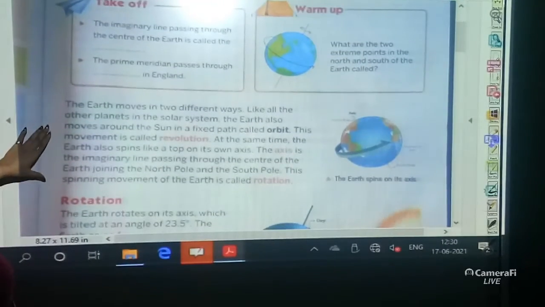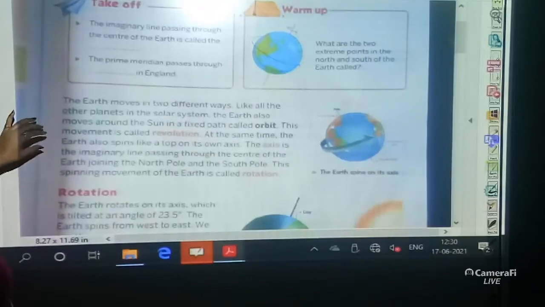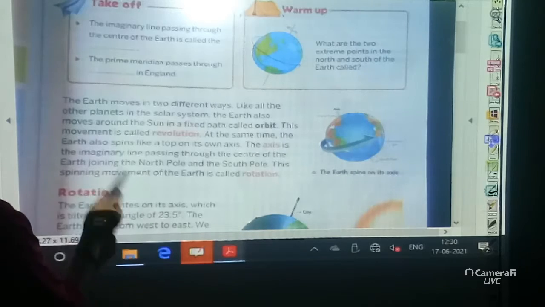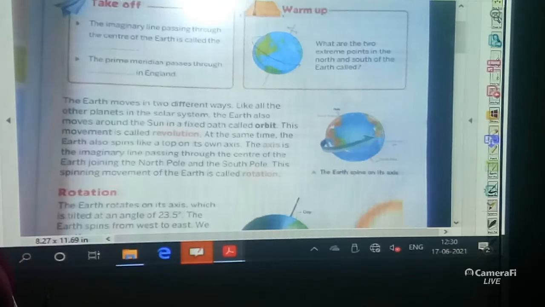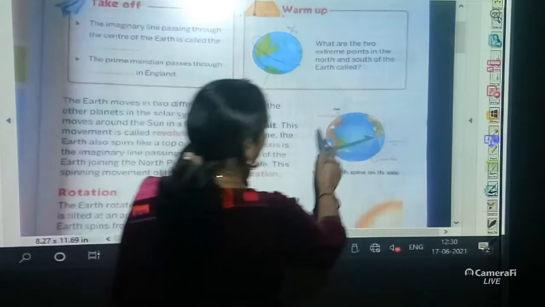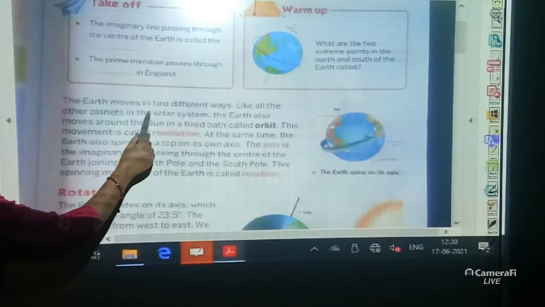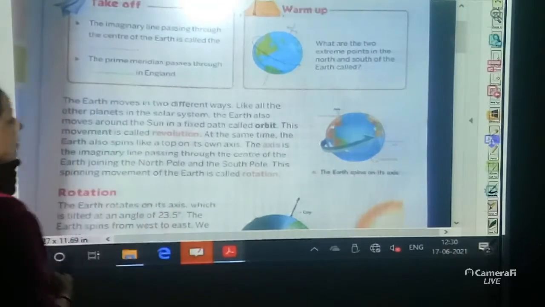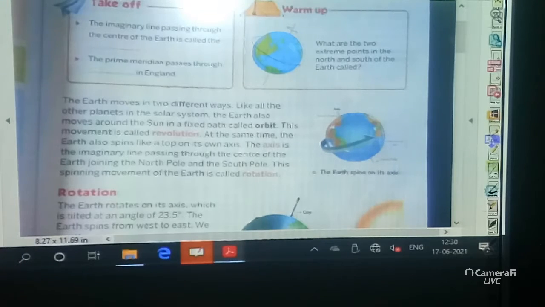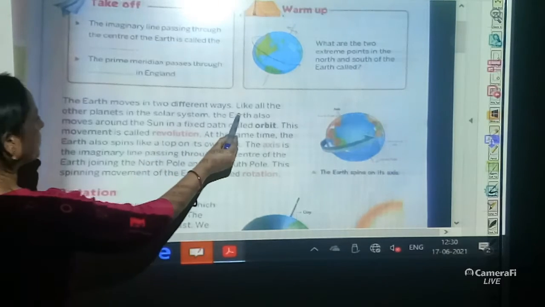You know that the earth is moving around the sun. So you see, the earth moves in two different ways. How does the earth move? That is in two different ways.